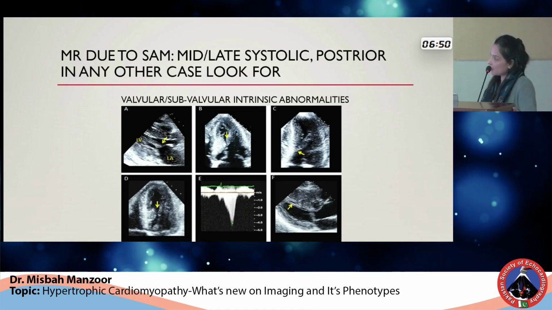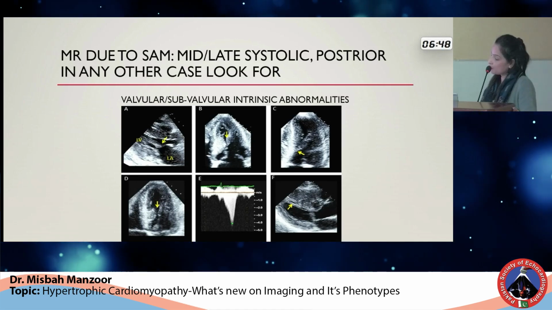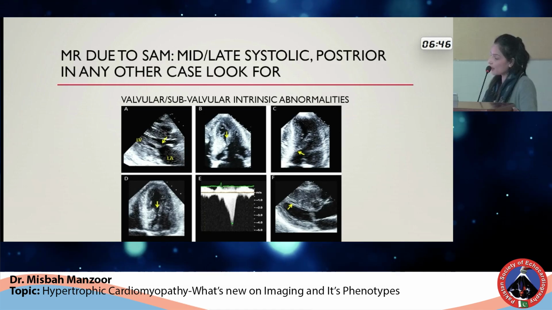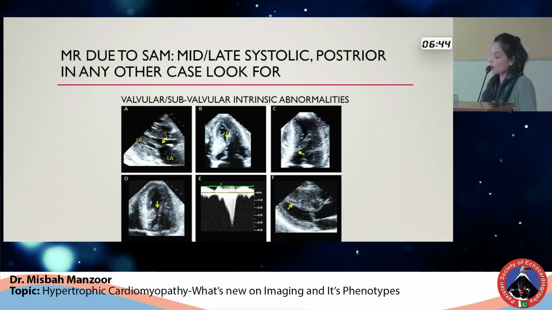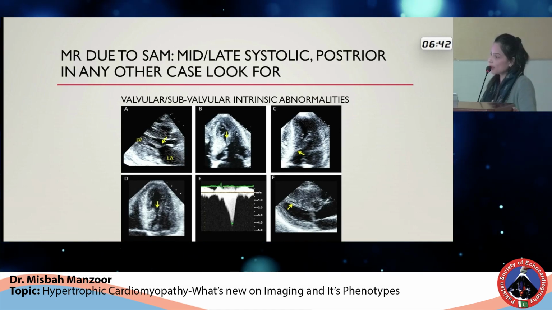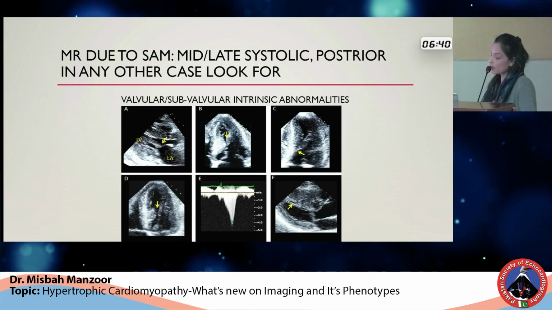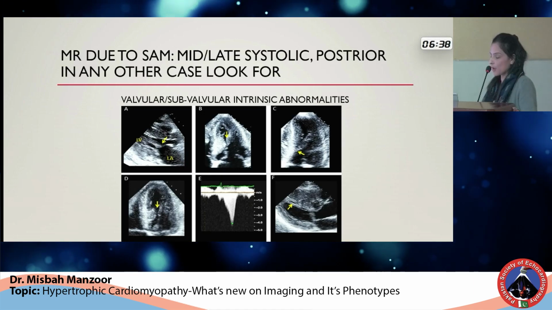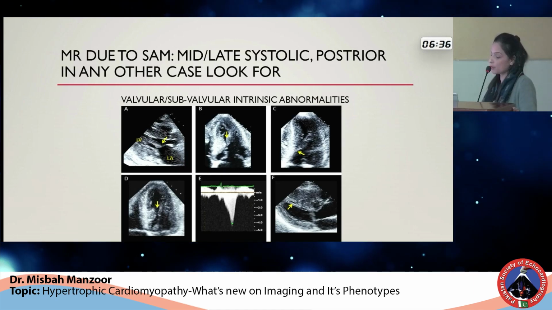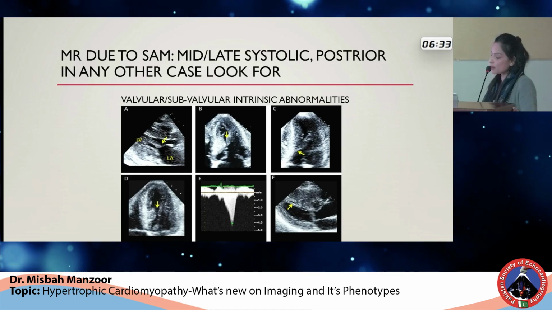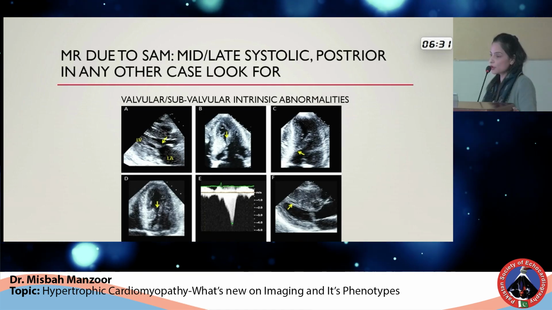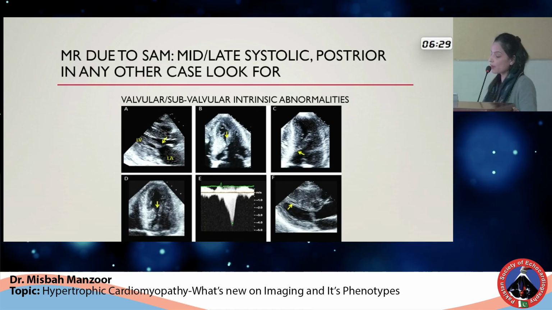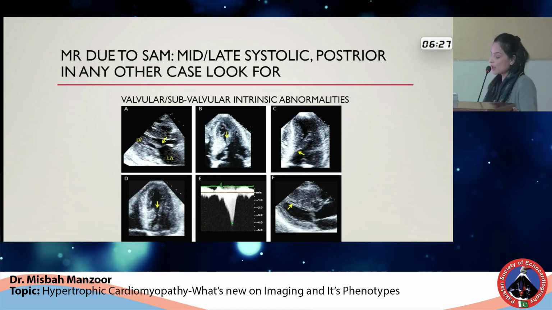In any other case, that is in the case of anteriorly directed MR or centrally directed MR, you should do a TTE and a TOE and exclude other intrinsic valvular abnormalities, because they are very common in patients with HOCM. So below is the diagrammatic representation of different intrinsic abnormalities of the mitral valve apparatus that you may encounter in a patient with HOCM.